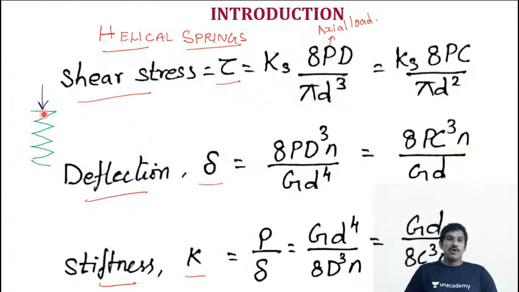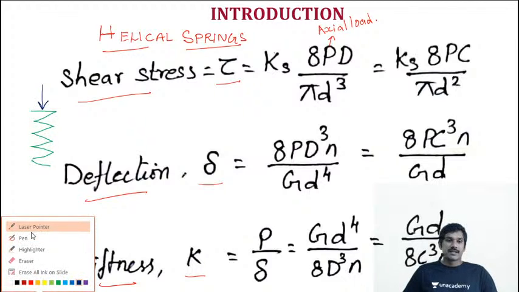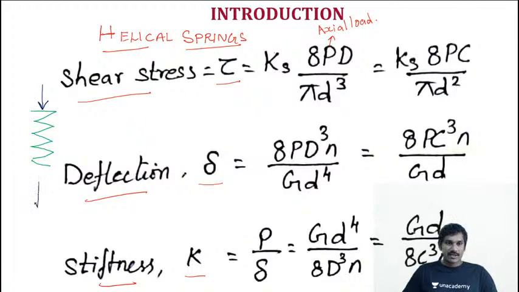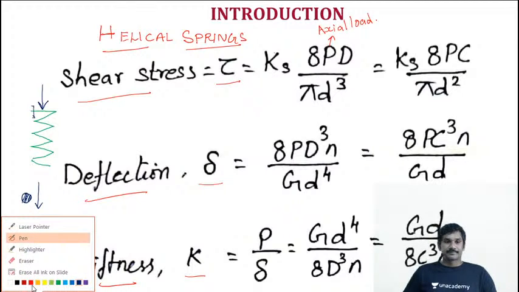But this axial load is parallel to the cross section of the spring. If you cut at this part, you can see the cross section. Let's take it as a circular cross section. The cutting plane and the load applied are parallel. When the cutting plane and applied load are parallel, it is a shear stress. That's the simple way. That's why shear stress.